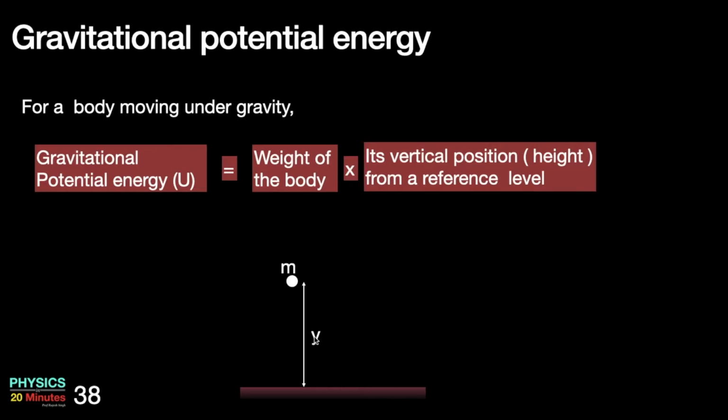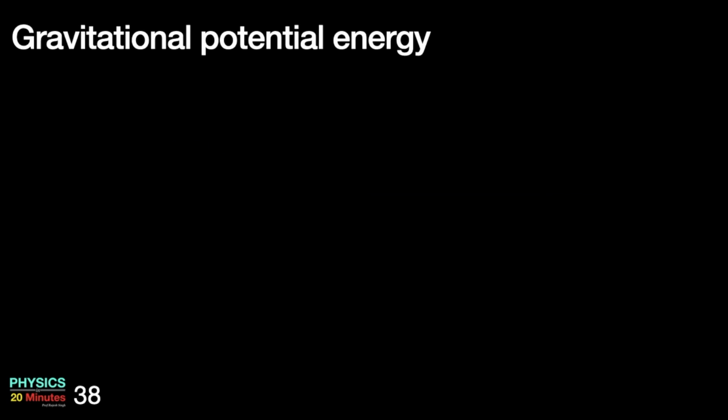So what will be the potential energy of this body? Can anyone tell me? Write mgy, and I would represent it with a small suffix grav. So this is the potential energy in gravity, and this equation we will call the definition of gravitational potential energy.